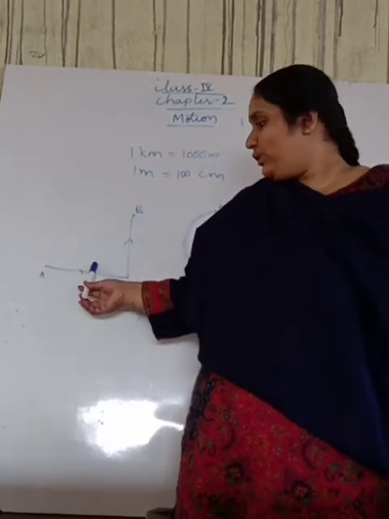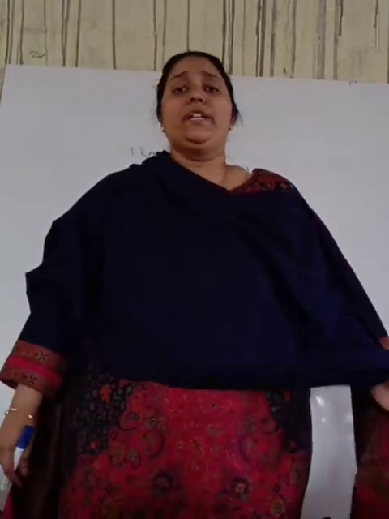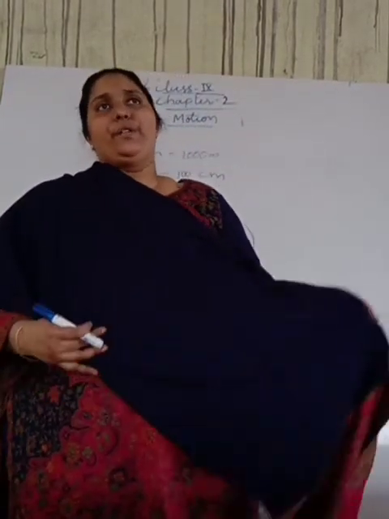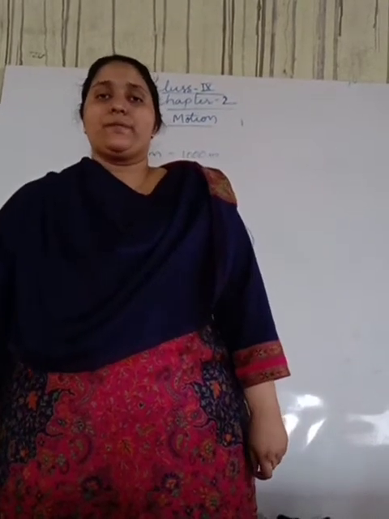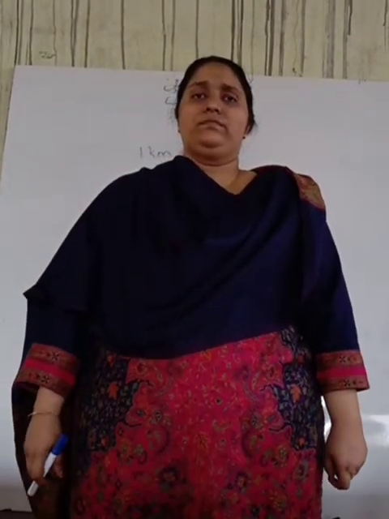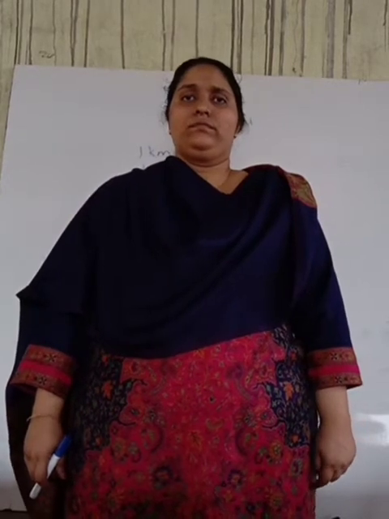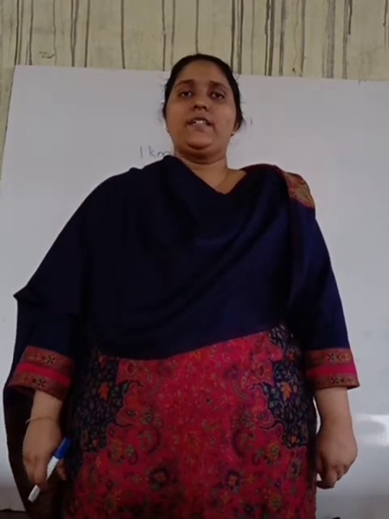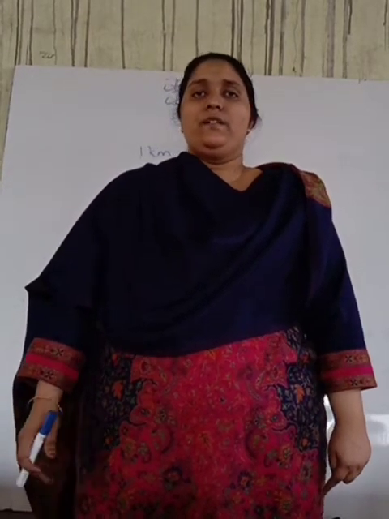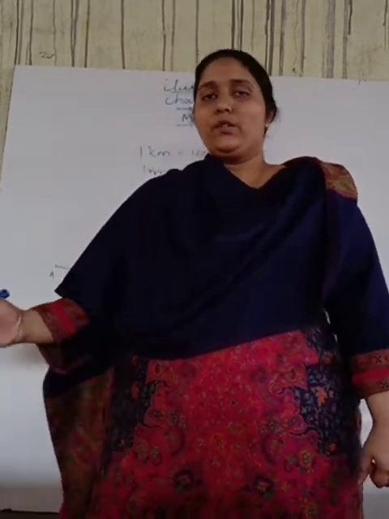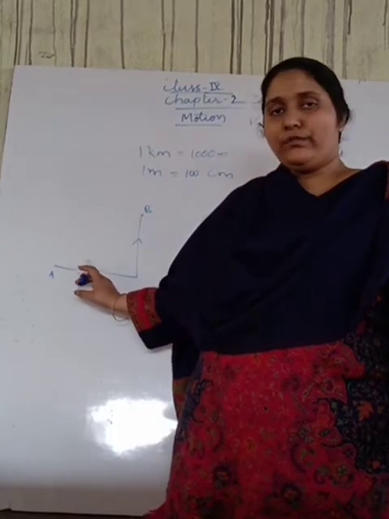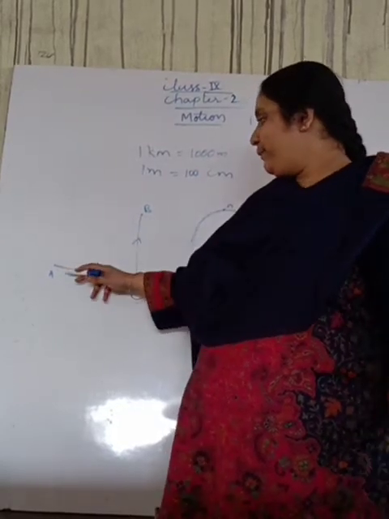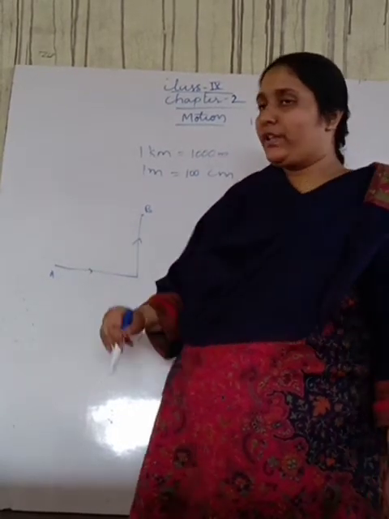Now in our next activity, we are taking a car traveling with some distances. Suppose this is the path of travel from A to B, and this is another path of travel.